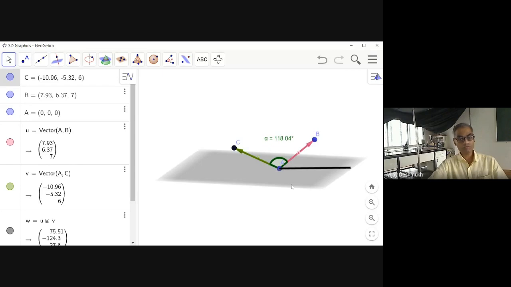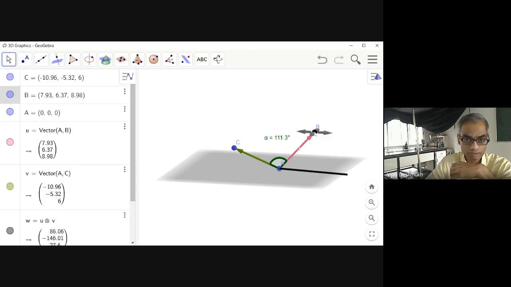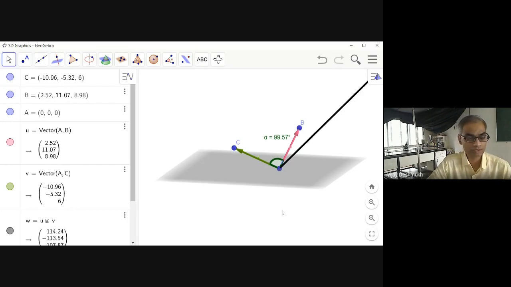Okay, so when these vectors were, suppose, in xy plane, then there was something which was constant. Also in this case there is something that is constant, that has not changed.